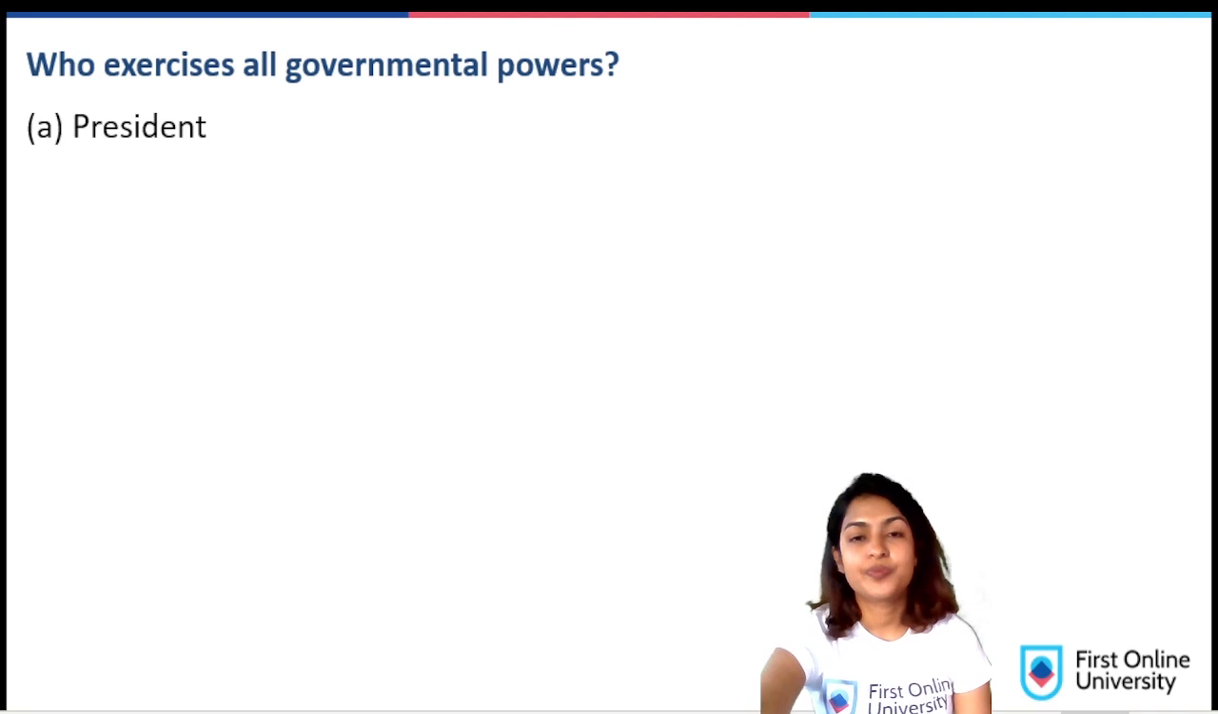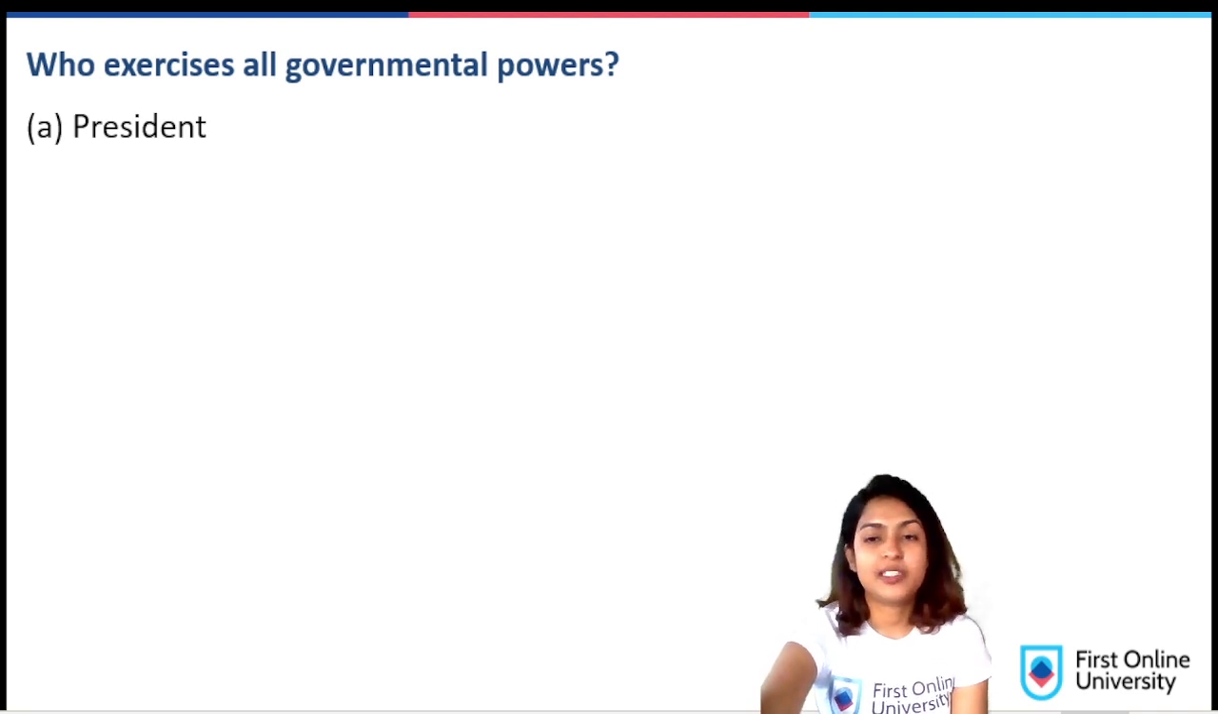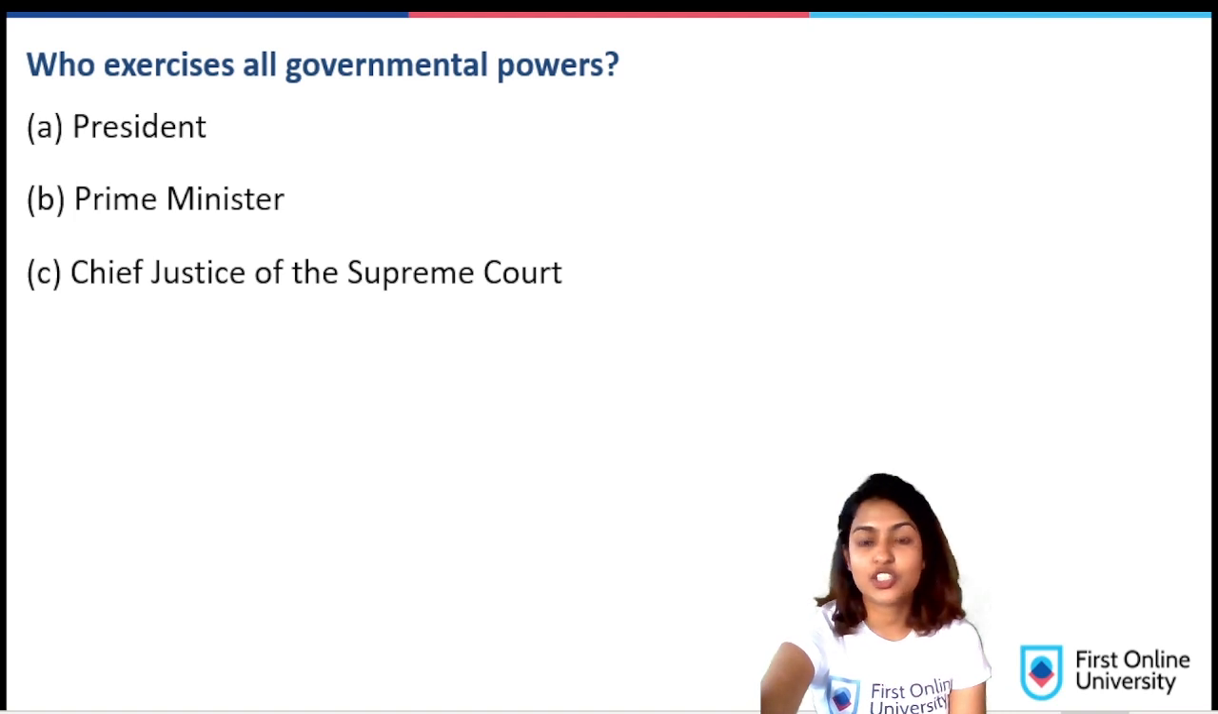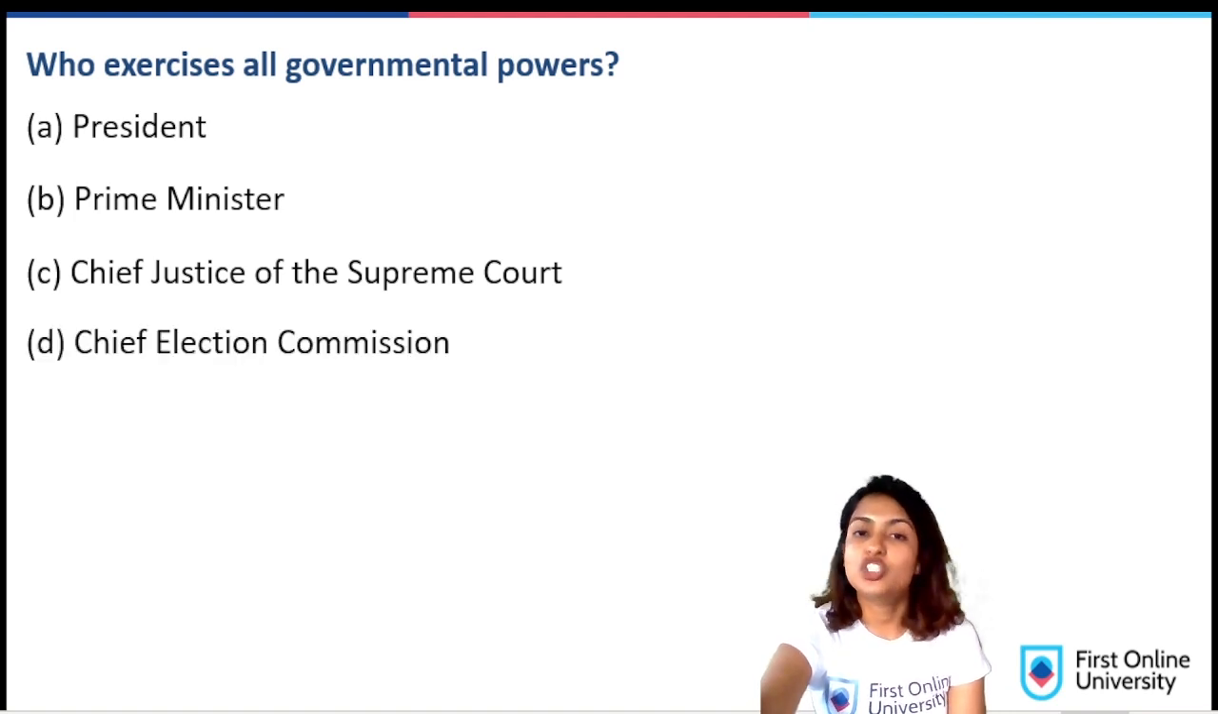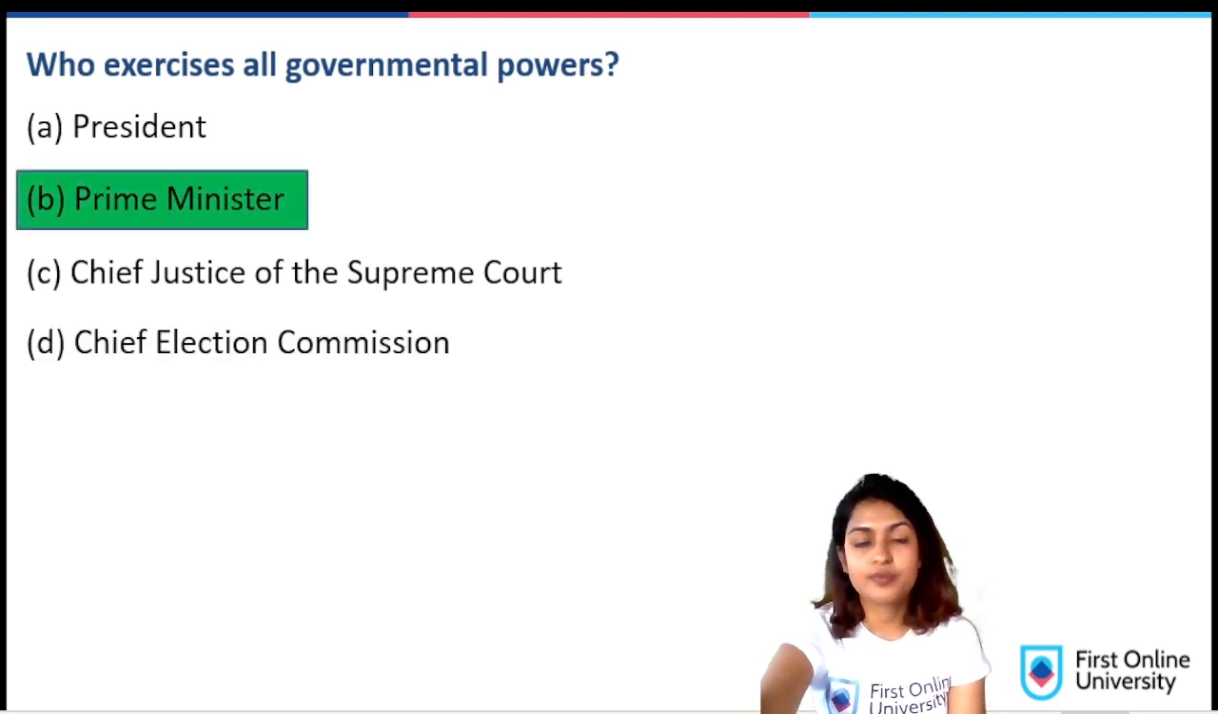Another MCQ. Who exercises all governmental powers? A. President. B. Prime Minister. C. Chief Justice of Supreme Court. D. Chief Election Commissioner. It's definitely the Prime Minister. He is the supreme authority of the government.